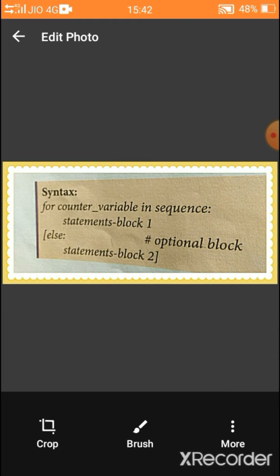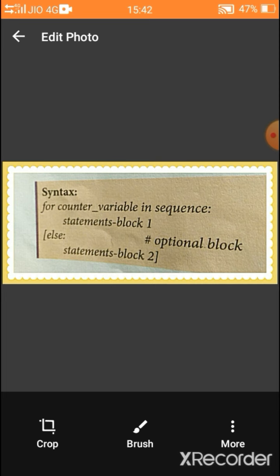Within this we have to give statement blocks. Else is the optional block. If you need, you can give else block. Otherwise, we can omit it. In the else block, if the condition becomes false, it executes the statements in the else block.